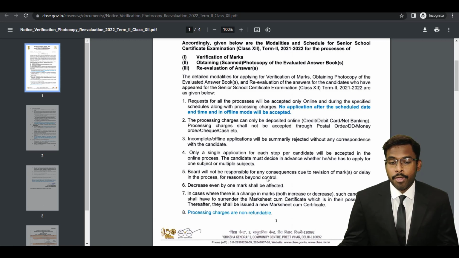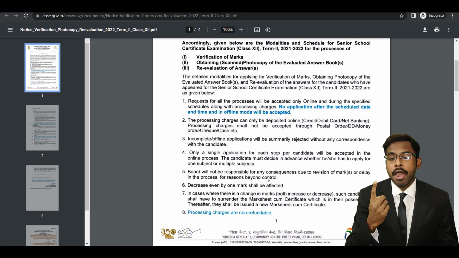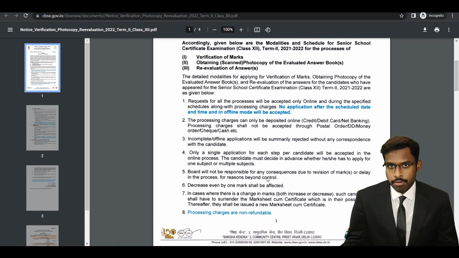And the sixth point is that a decrease even by 1 mark shall be affected, okay? So applying for revaluation doesn't mean your marks will increase. If you have not answered according to the marking scheme given by the CBSE board, then your marks may decrease, okay? It can even remain the same, but it can decrease.